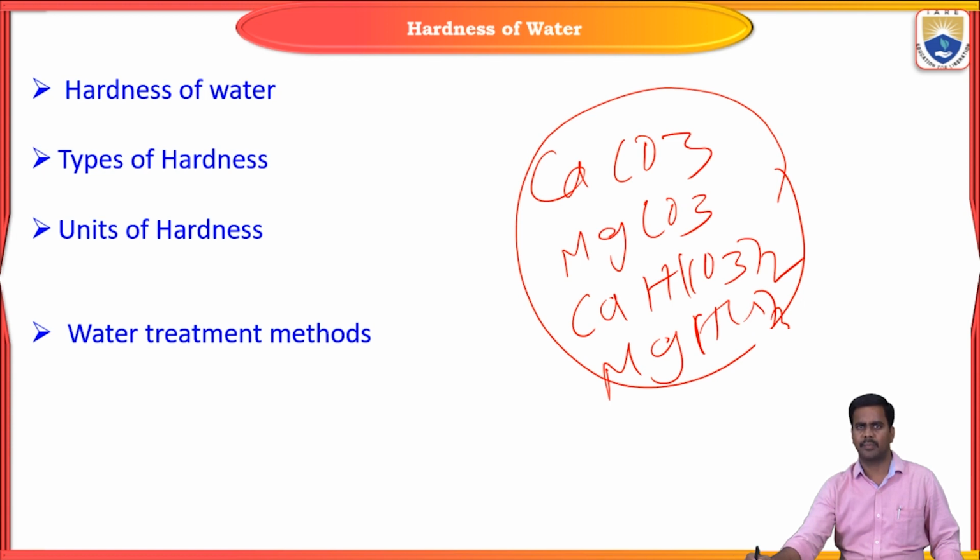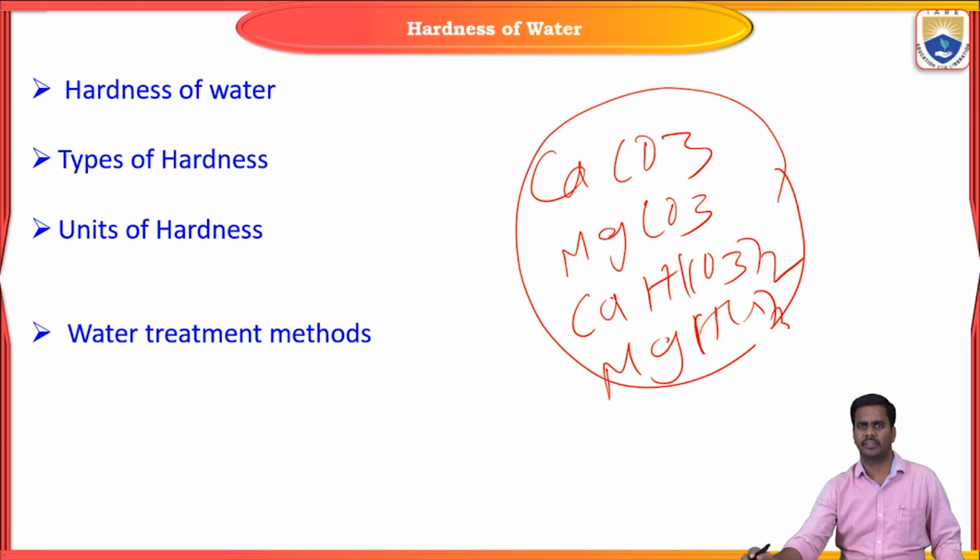Depending on the type of salts present in water, hardness is classified into two types: temporary hardness and permanent hardness. Temporary hardness is due to the presence of bicarbonates of calcium and magnesium. This type of hardness can be removed simply by boiling.